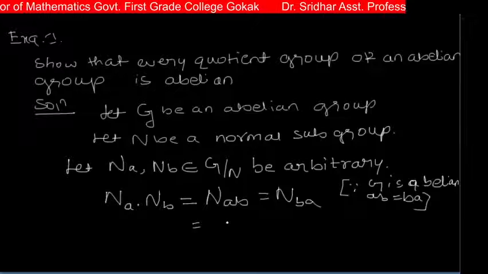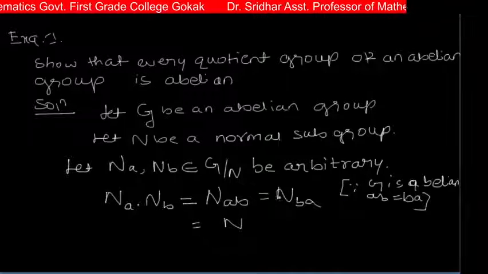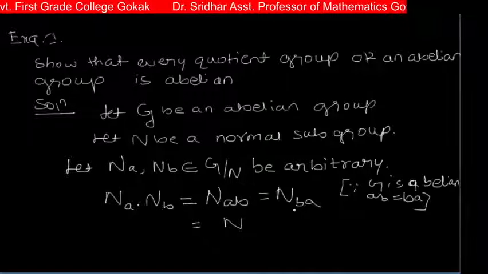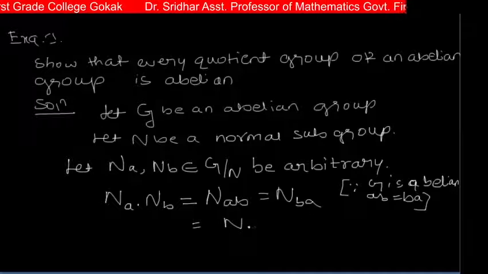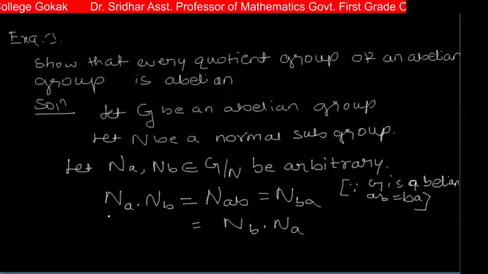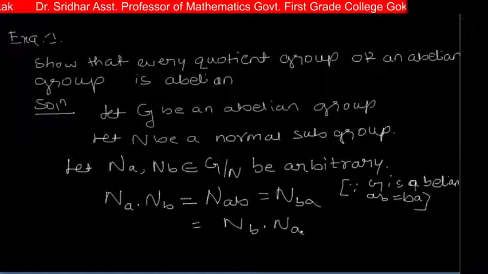Again by using the last theorem, the product of two left cosets or right cosets is again a left or right coset, so this can be written as Nb into Na. Thus we show that Na into Nb is equal to Nb into Na.